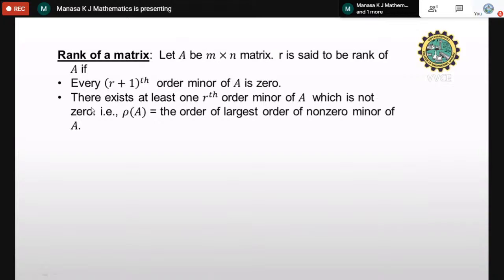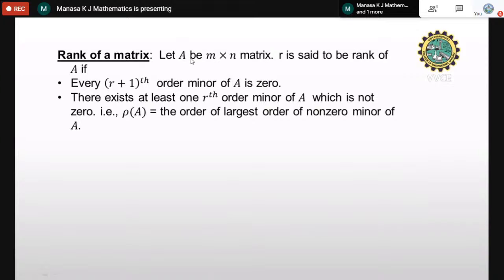Then the next condition is there exists at least one rth order minor. Minor is nothing but we are taking the submatrix of matrix A and we are finding the determinant of that submatrix, that is called actually minor, which is not 0. Okay, the determinant should not be equal to 0. That is rank of A. Rank usually we denote it by rho. Okay, rho of the matrix A is equal to the largest order of the non-zero minor of A.